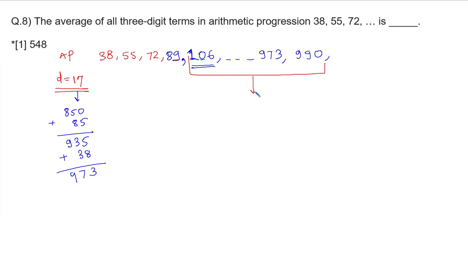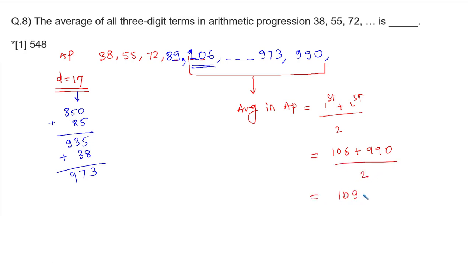How to find the average in case of arithmetic progression? Average in case of arithmetic progression is equal to, you need to do simply first term plus last term divided by 2. The first term is 106, last term is 990, divided by 2. This addition is equal to 1096 divided by 2, that is equal to 548. This is how we can solve this.